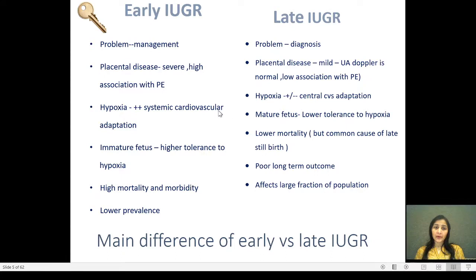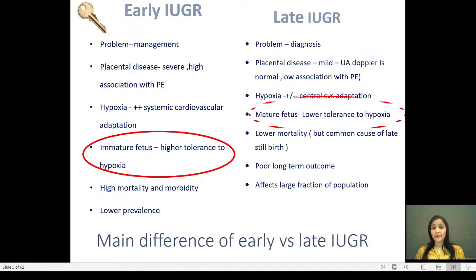The main problem, however, is that immature fetuses usually have a higher tolerance to hypoxia compared to mature fetuses that have a lower tolerance, and hence a relatively bad outcome if the diagnosis is not made in time. It is similar to you and me at high mountain heights compared to Sherpa Tenzing, who will fare much better because he is used to those heights and low oxygen saturation levels.